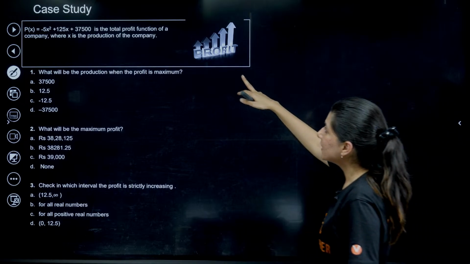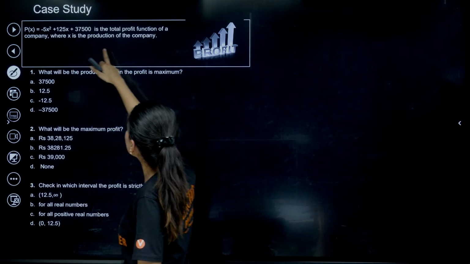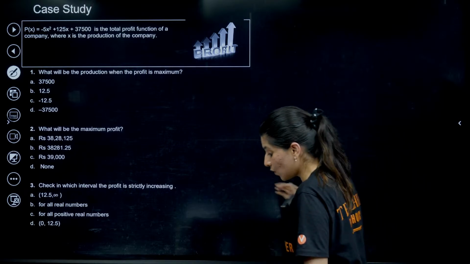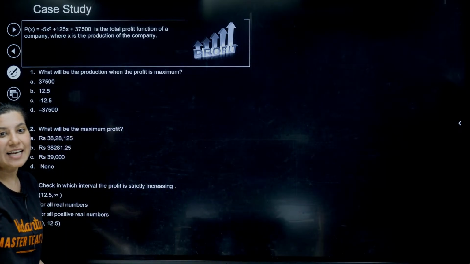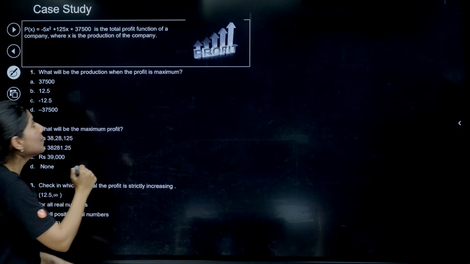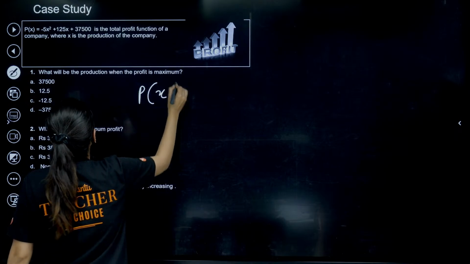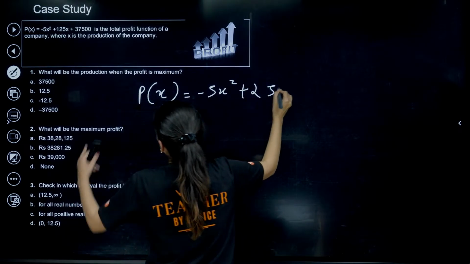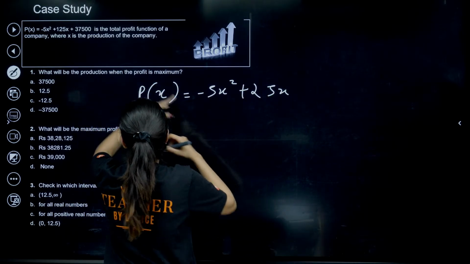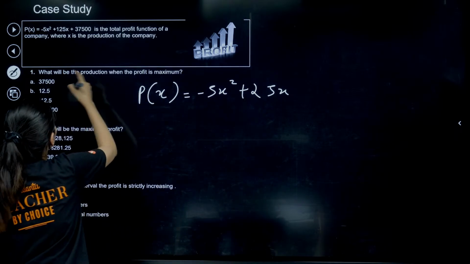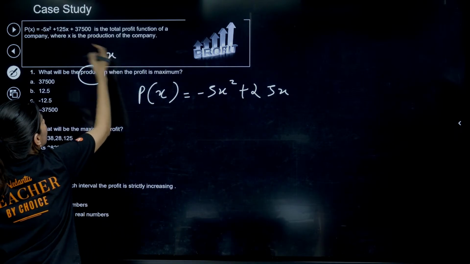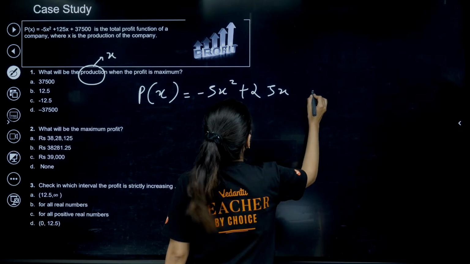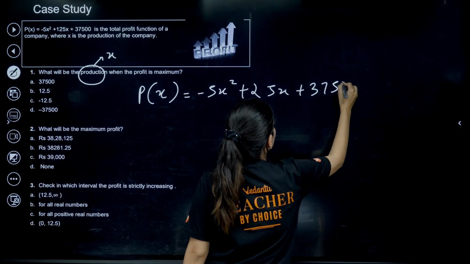P(x) is this, the total profit function of the company, where x is the production of the company. What will be the production when the profit is maximum? This is actually an application of derivatives, maxima and minima. So we are looking for the production when the profit is maximum, so we are looking for the value of x, right? x is the production where P(x) is maximum: minus 5x square plus 125x plus 37500.